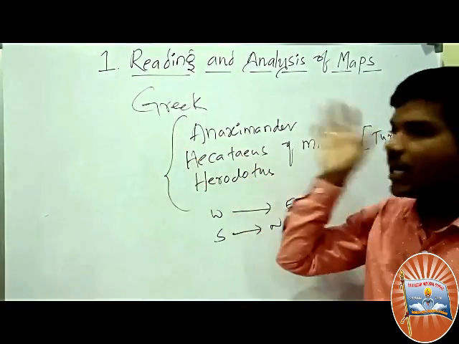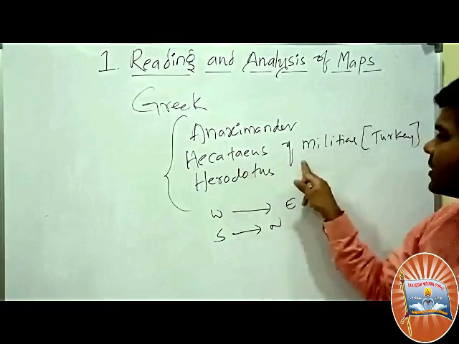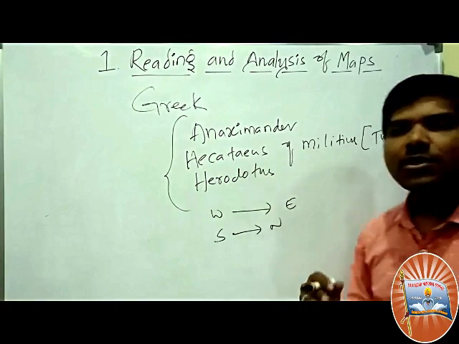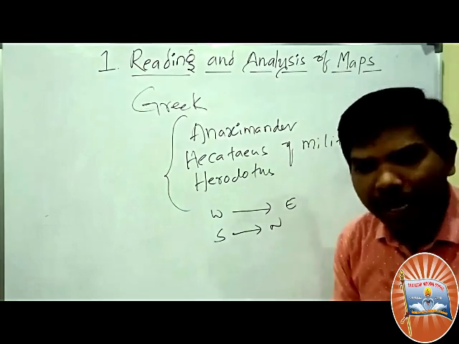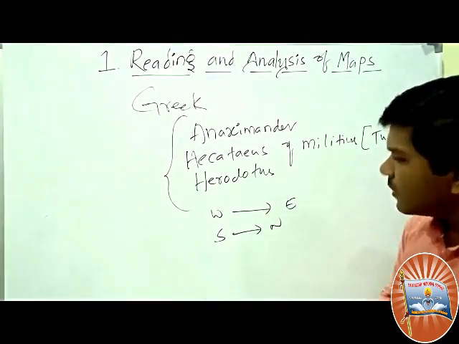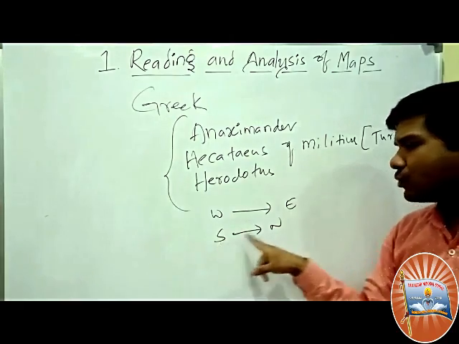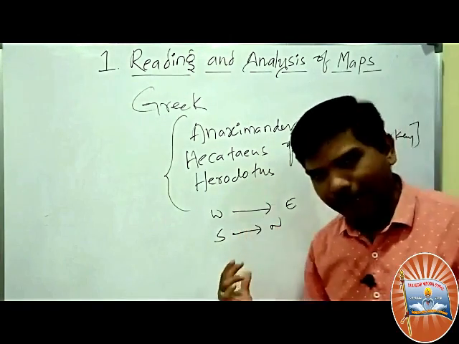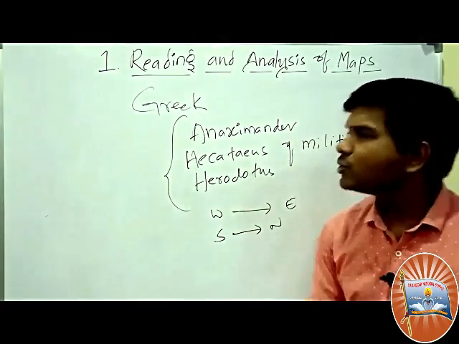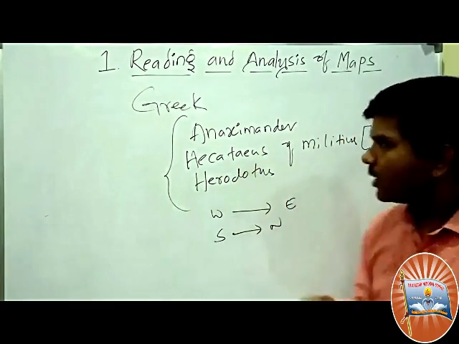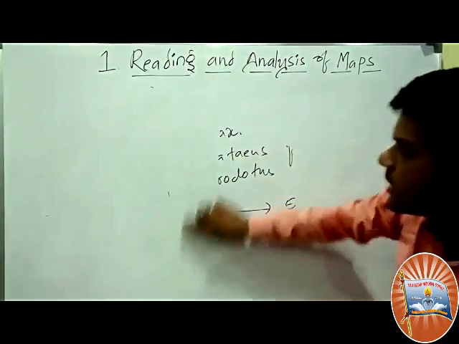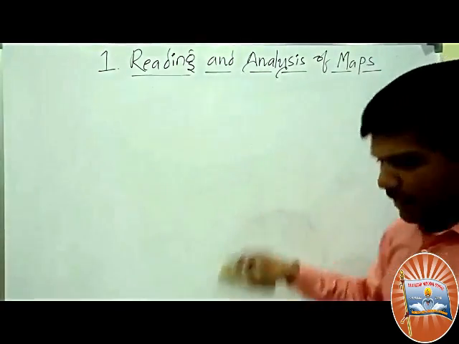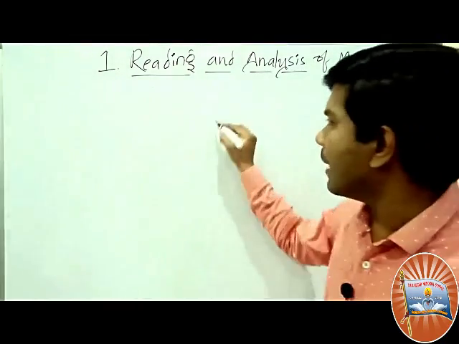Greek geographers like Anaximander, Hecataeus of Miletus and Herodotus also prepared maps and developed ideas related to maps. These are the important geographers of the Greeks. Next, let us see how the Greeks made the map.